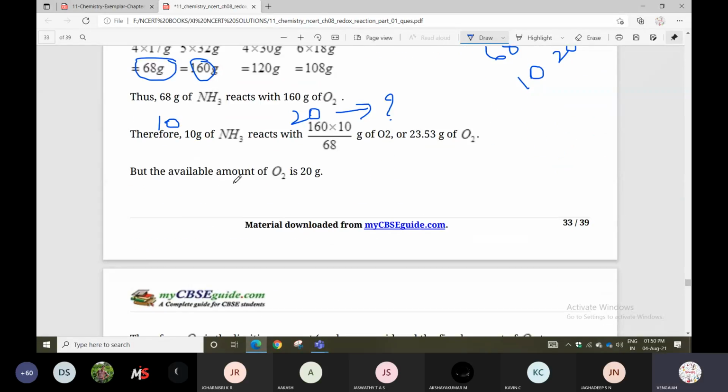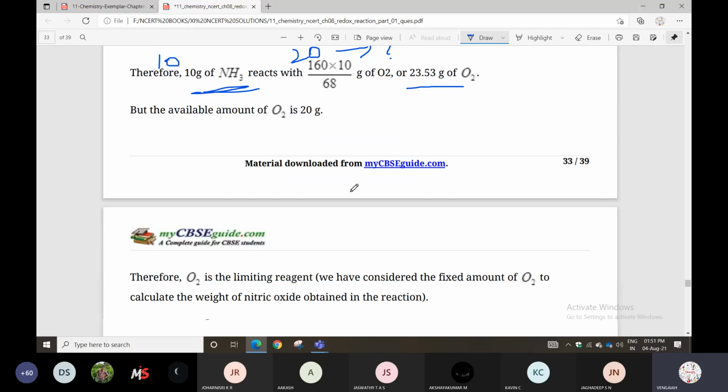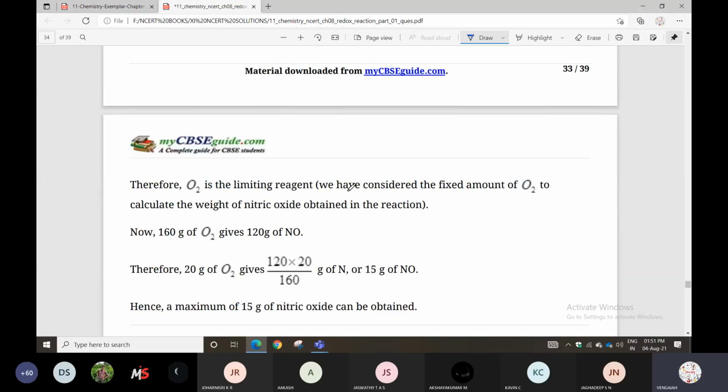Therefore, 10 grams of NH3 reacts with 23.53 grams of O2, as per the balanced reaction. So for 10 grams you should get 23.53, that is correct, but they gave 20. 20 is deficient, and deficient is nothing but the limiting reagent.